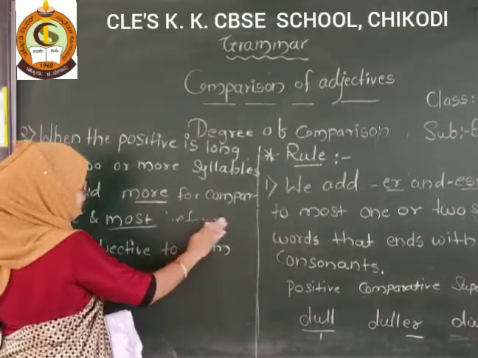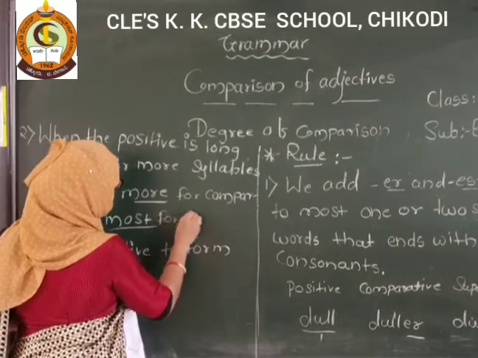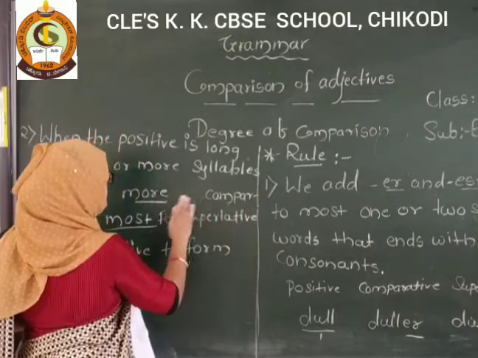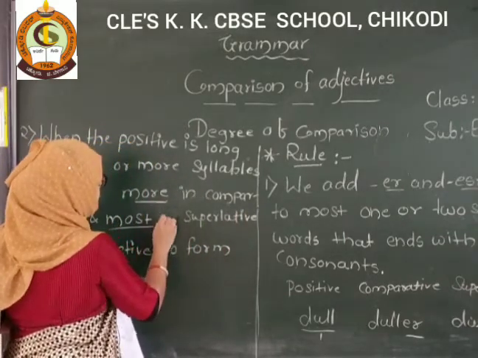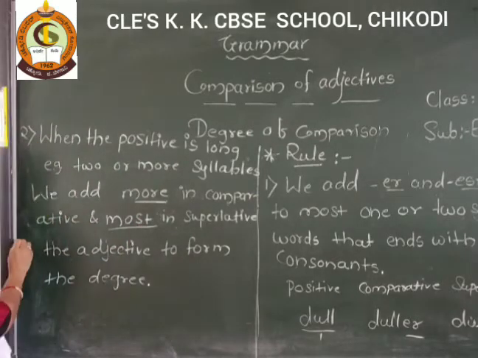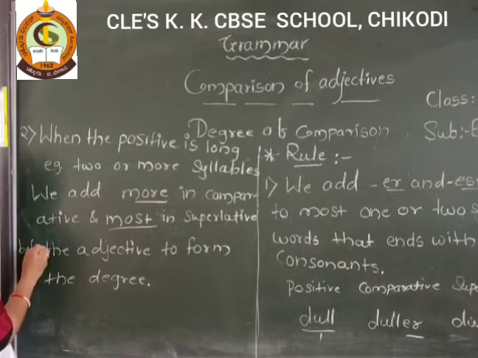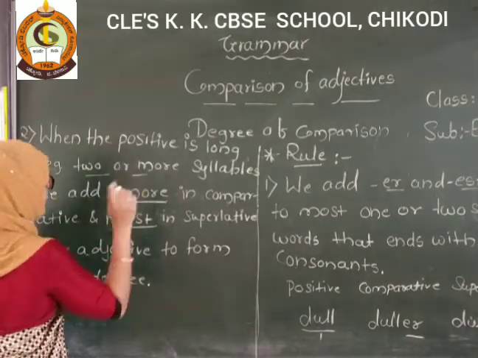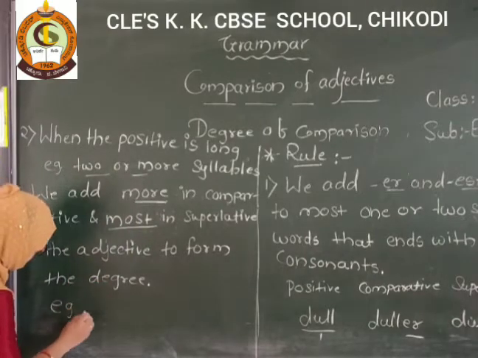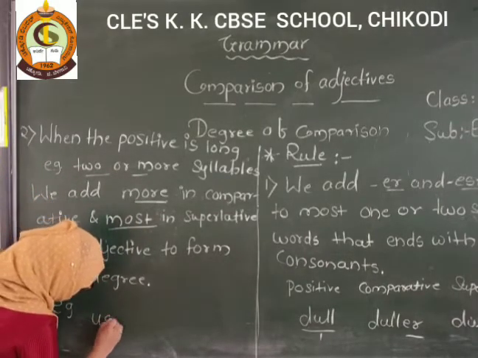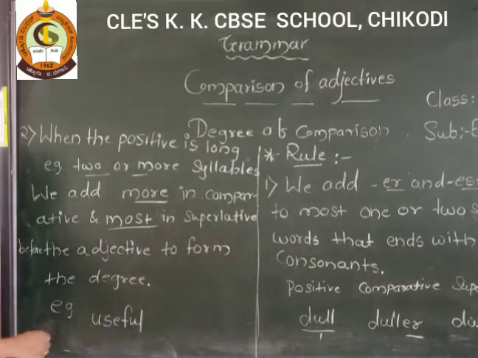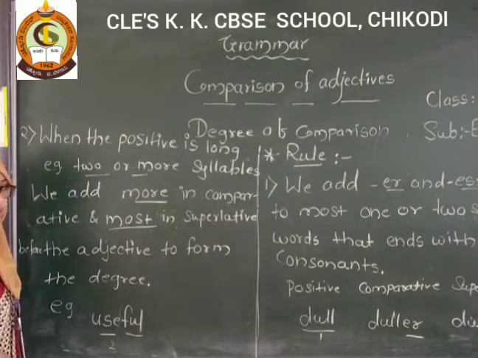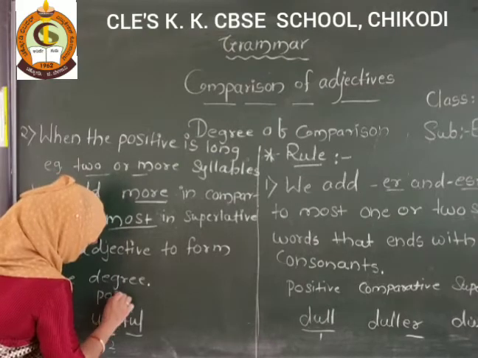So I will write here first, superlative. For superlative, or here you write in comparative, in superlative, and before the adjective to form the particular degree. Like, two or more syllables. So one example I will write here. One word is there, useful. So useful, how many syllables are there? Yes, use and full, there are 2 syllables. Got it? So this is the positive degree.